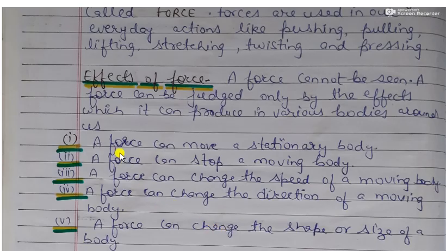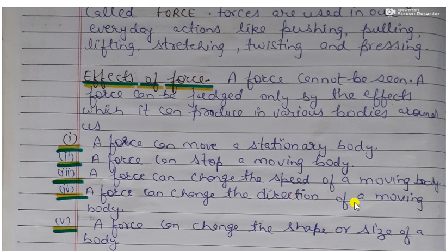So, students, a force can move a stationary body, an object which is lying at rest. A force can stop a moving body. Suppose a ball is coming and you stop the ball by applying the force of your leg. So, a force can also stop a moving body. Force can change the speed of a moving body. If a body is moving with a certain speed and we apply force, the speed of the body can change. Either the speed will become higher or it will become lower.